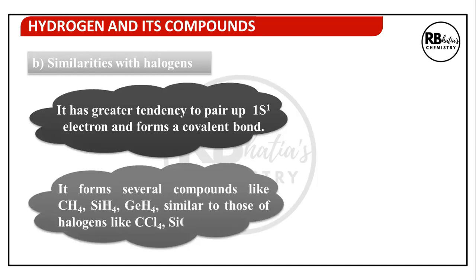So hydrogen is considered as a non-metal like halogens. It has greater tendency to pair up the 1s1 electron and forms a covalent bond. It forms several compounds like methane, silane, germane, similar to those of compounds of halogens with the same elements like carbon tetrachloride, silicon tetrachloride, and germanium tetrachloride. So here we have a different similarity between halogens and hydrogen.